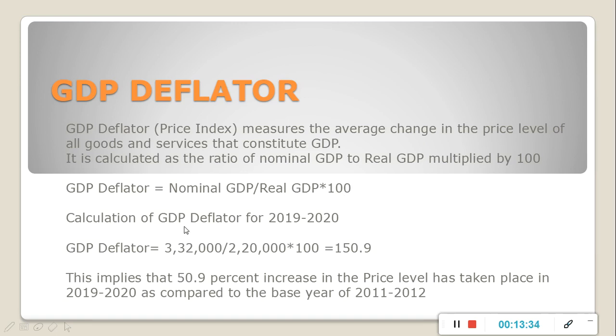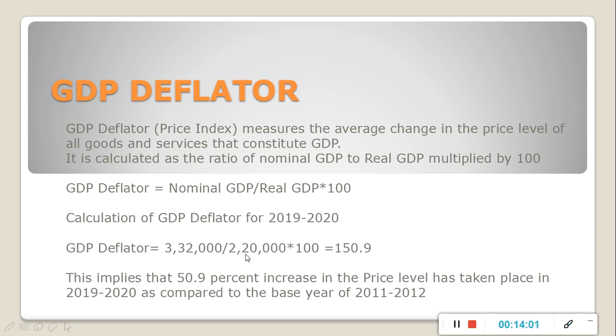We can learn this with the help of an example. Suppose we have to calculate GDP deflator for 2019-20, and the value of nominal GDP is given as 3,32,000. That was in the previous example which we have solved just now, and the value of real GDP was 2,20,000.